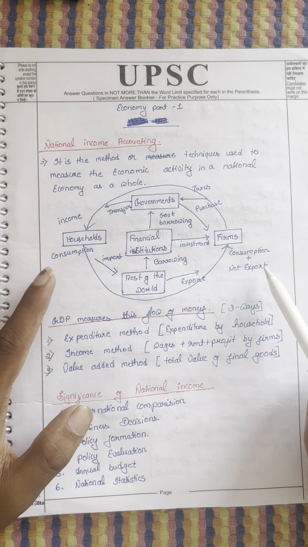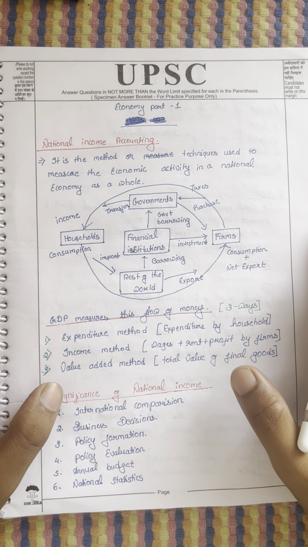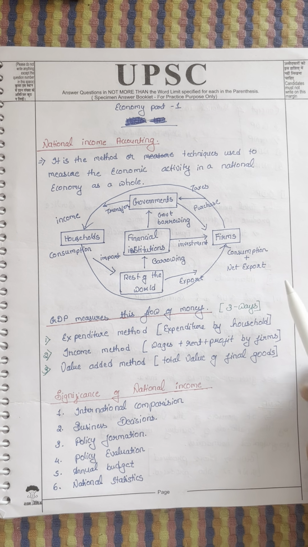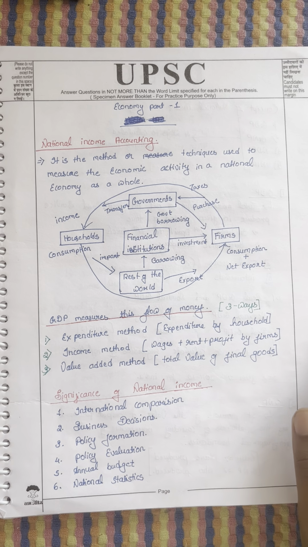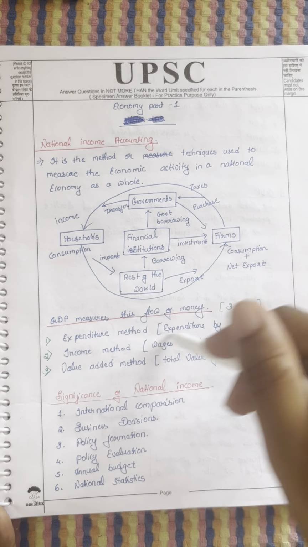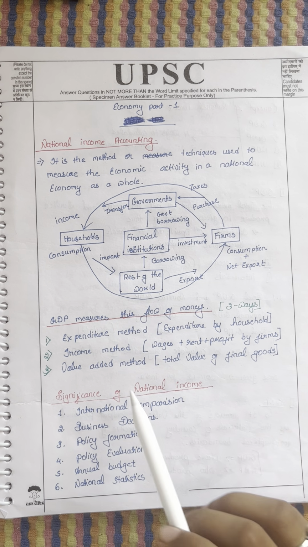I hope you understand this flow. It's as simple as you understand easily. Okay. So this flow is measured by GDP. GDP is nothing but the flow of money. How the money is flowing, it is indicated by GDP. GDP is just a scale or indicator or measurement. You can consider like that.